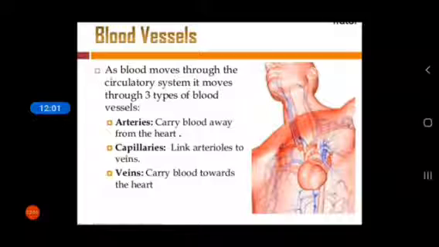When blood moves through the circulatory system, it moves through three types of blood vessels: first is arteries, then capillaries and veins. What is the function of arteries? They carry blood away from the heart. Capillaries link arterioles to veins, and veins carry blood toward the heart.